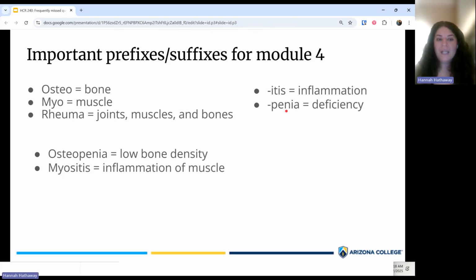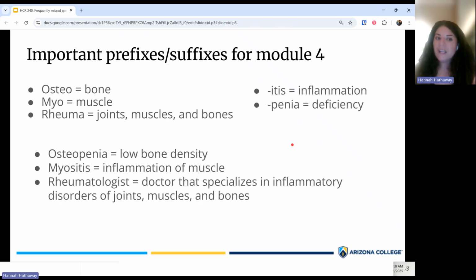Another example, myositis. So myositis is muscle inflammation. So once again, we're using the clues in those prefixes and suffixes to figure out what that means. Rheumatologist. So rheuma, joints, muscles, and bones, and then ologist is the study of, so to be a doctor that's specializing in inflammatory disorders of the joints, muscles, and bones. So like I said, we're going to use those clues in the vocab terms to help us figure out a lot of different diseases and disorders. Important to remember, especially for this unit.